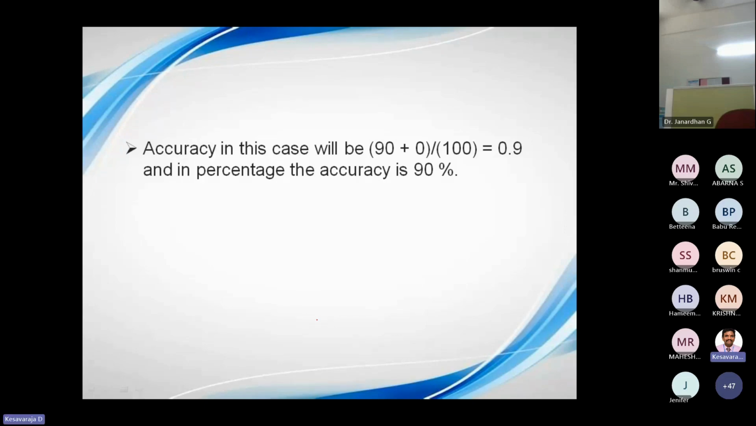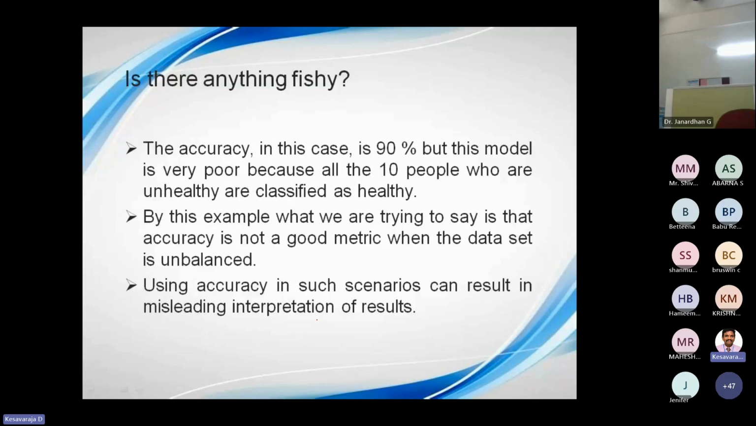So if the data set is unbalanced, in that case, accuracy is not the best measure. So here, we can go for other metrics.